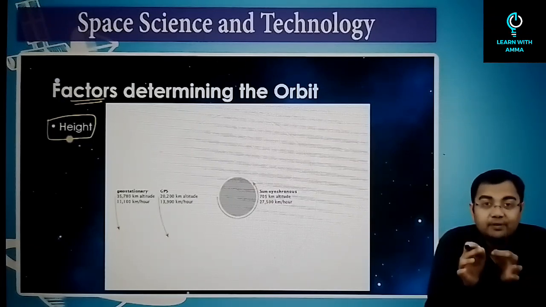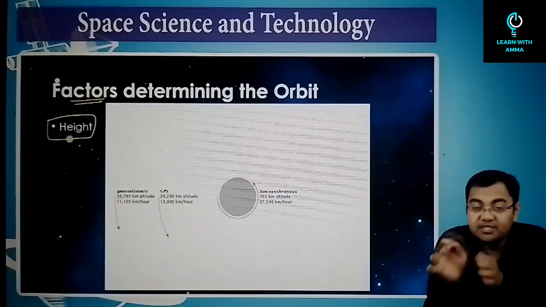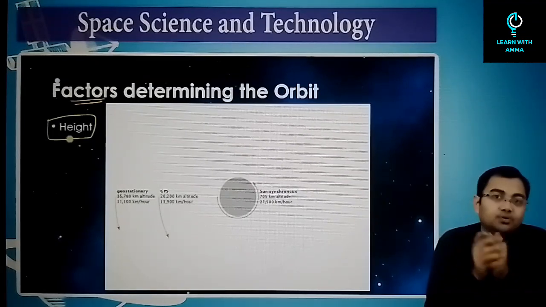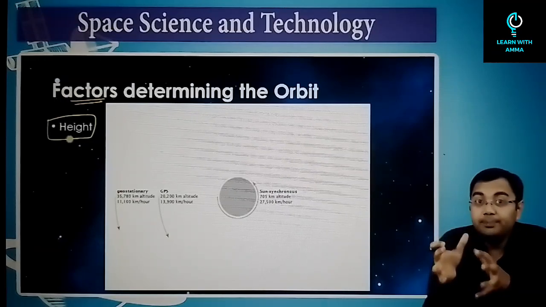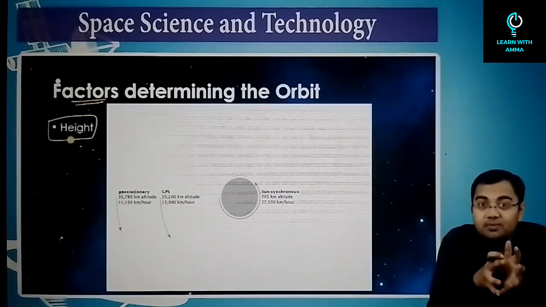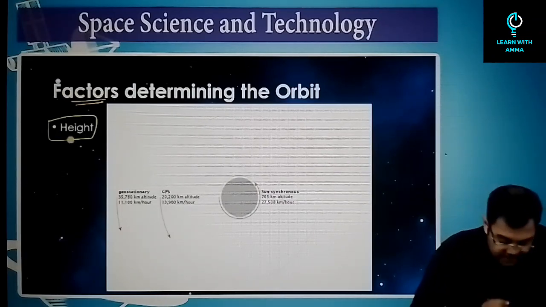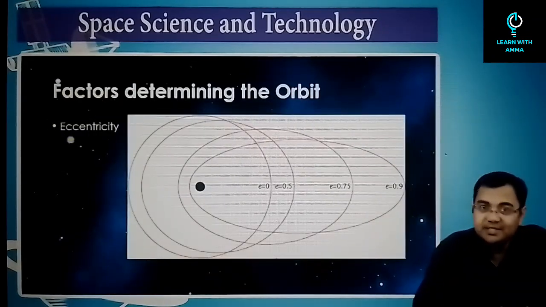So that's why these kind of satellites, which are called Earth observation satellites or remote sensing satellites, will be kept near to the Earth. So height becomes a very big factor depending on the application, right? So depending on the application, we have the height as one of the factors. Then the second factor is eccentricity.